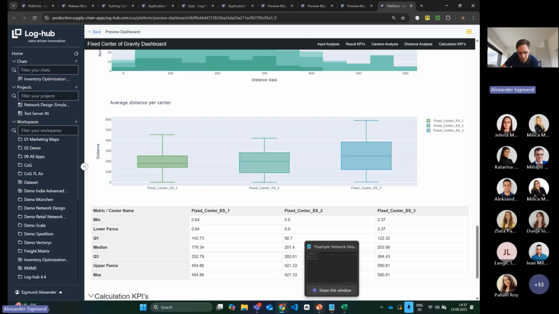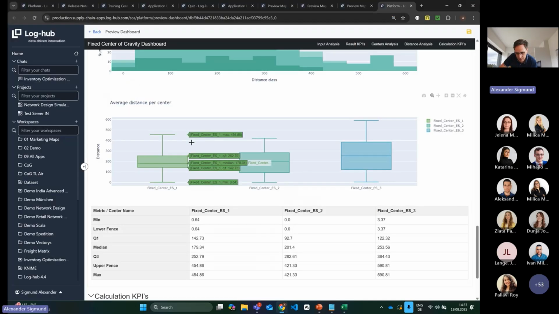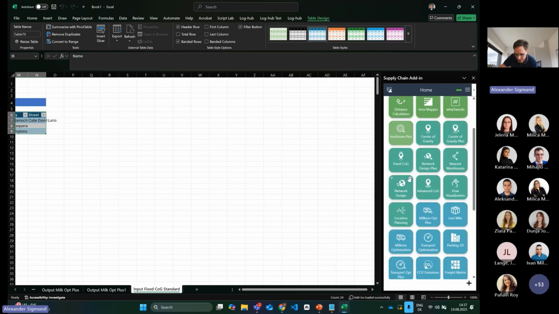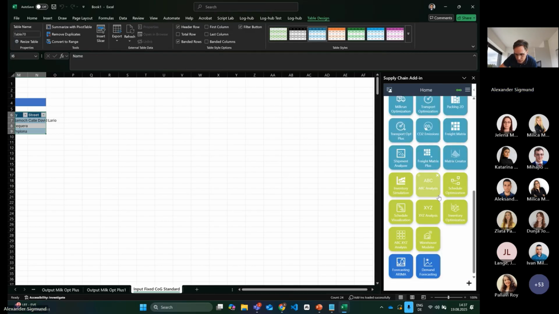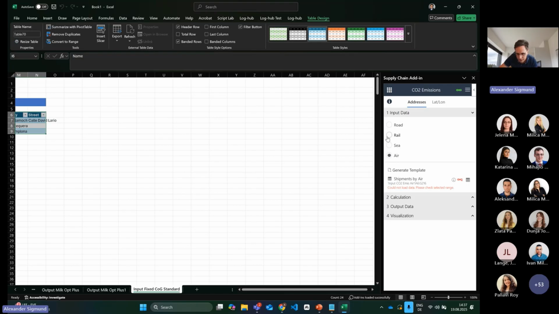And then we come actually to the last item for today. This is our CO2 emission enhancement calculation. So we did some restructuring of our CO2 emissions app. If you go to CO2 emissions, the app itself looks the same.